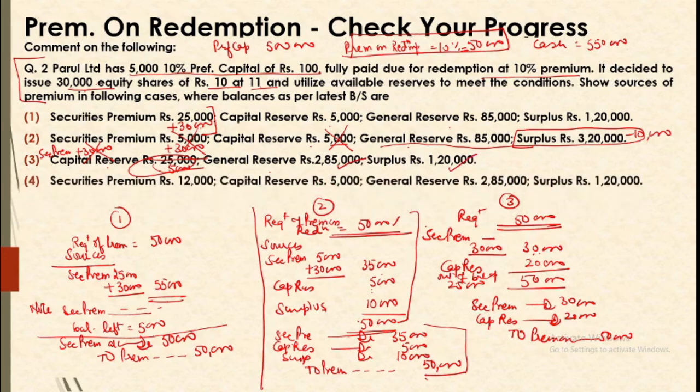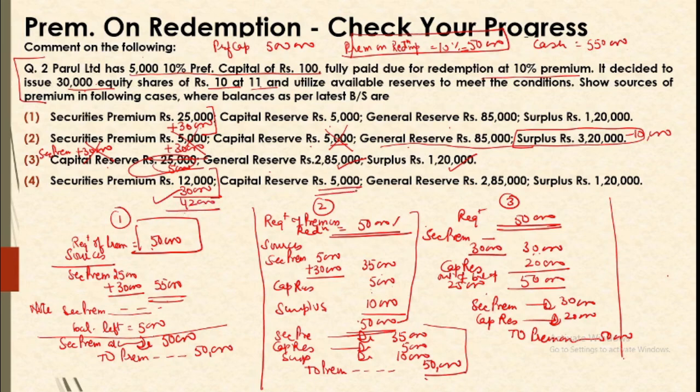Now finally we have the last one. You can work it on your own also. I'll just explain without notes; you can prepare notes as per the previous examples. Now you have 30,000 of securities premium received at the time of fresh issue. Our requirement is the same 50,000 because the base question is the same. So 42,000 is met out of this, and we still need 8,000 more.